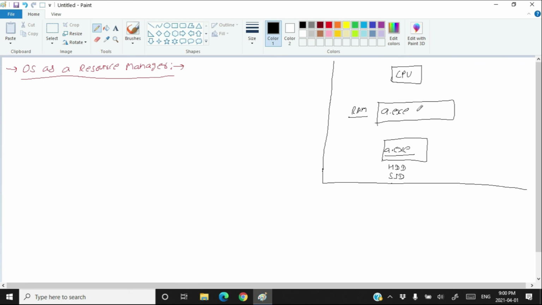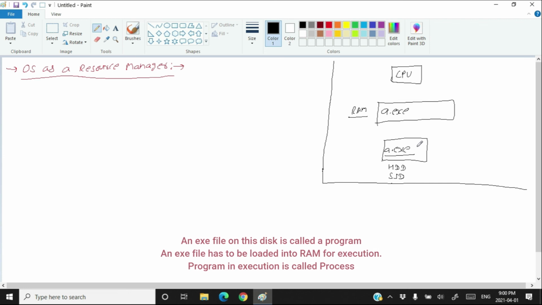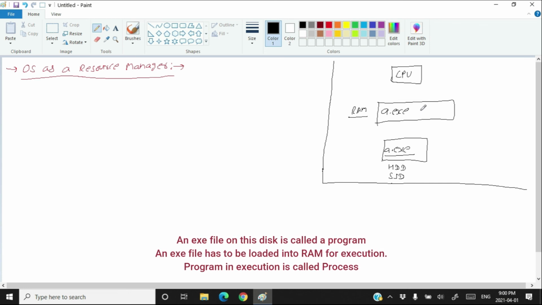So when this exe file becomes alive, it changes its structure. When this exe file goes to the RAM, it becomes a process, means the zombie becomes alive. When an exe file converts into a process, then it looks like this in the memory.